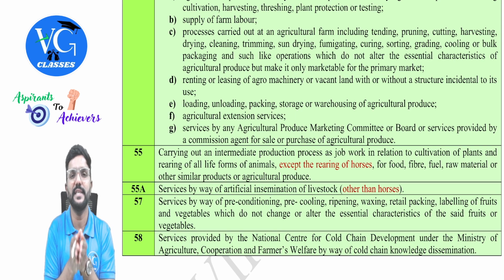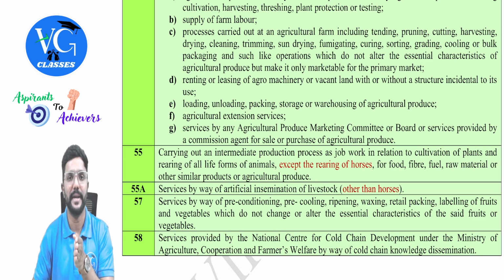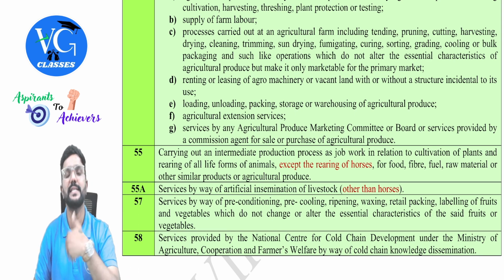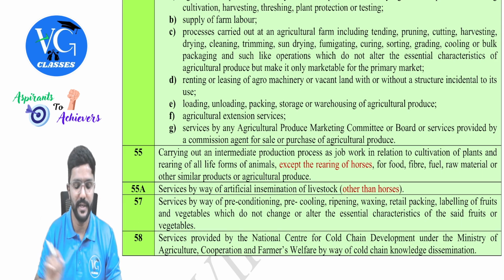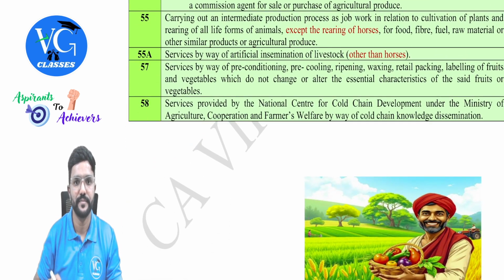So these commission agents or APMC will act as a middleman. They purchase the crops or agricultural produce from the farmers and they sell it to the people. And for their service, they charge some commission. And on that commission, GST is exempt. Got it? Yes. Next, entry 55.